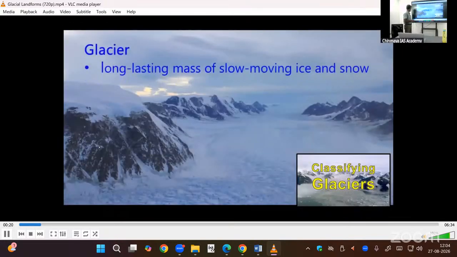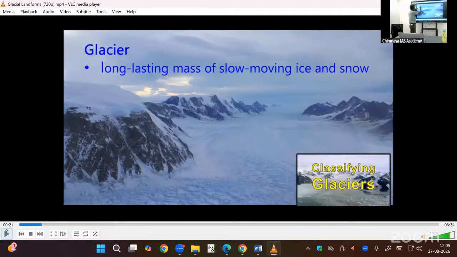A glacier is a long-lasting mass of moving ice on the slope. It is like a river only, but slowly moving because it is solid. So in the valleys, we have this snow, ice only. That is called a glacier. If it is a river, suddenly it will come to the foothills.